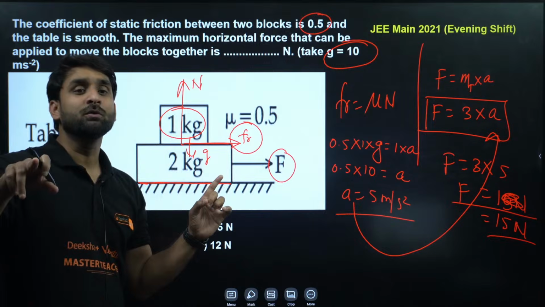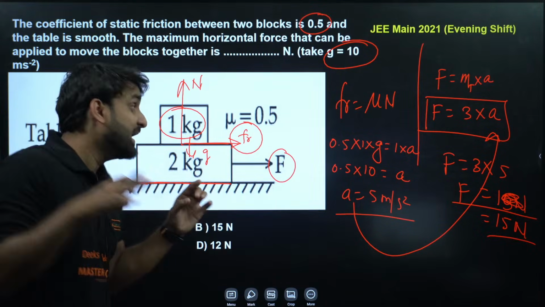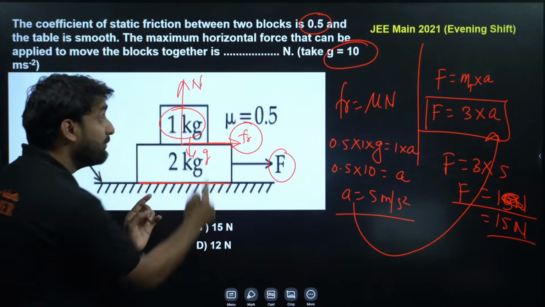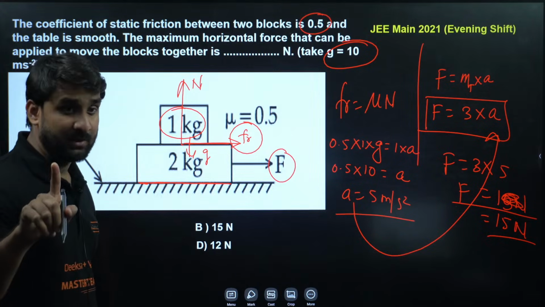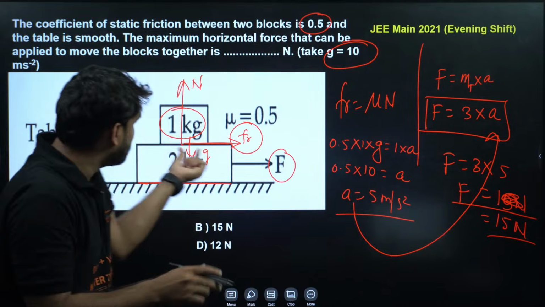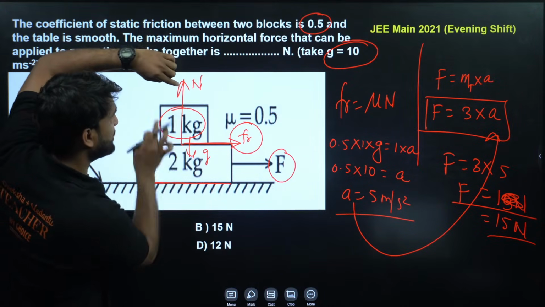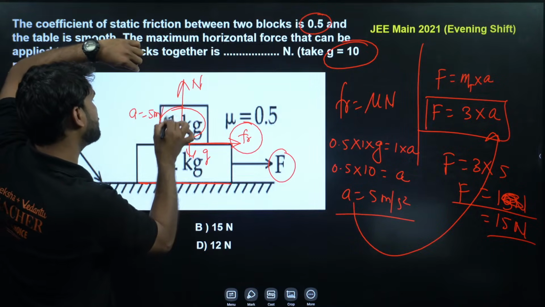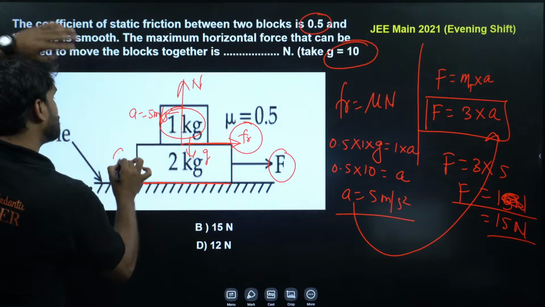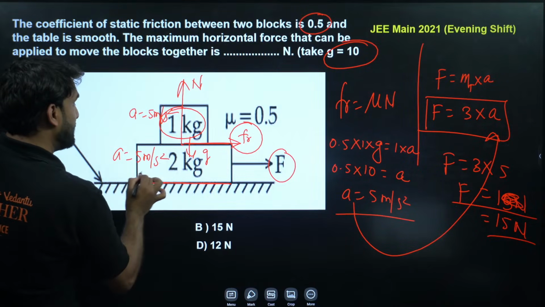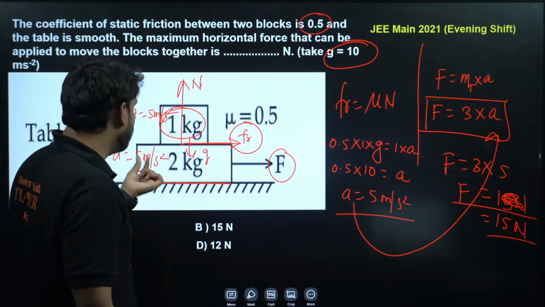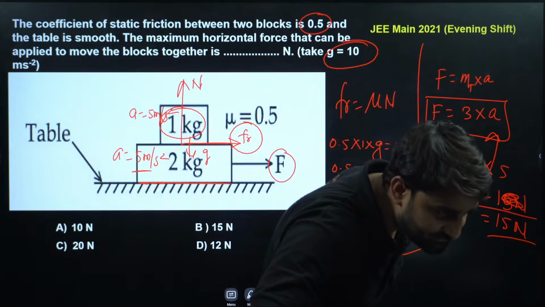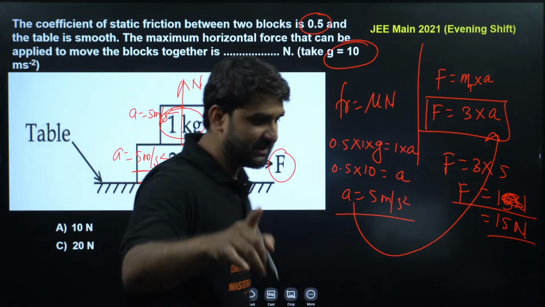So what we have to do? Find the acceleration, and to keep both the blocks in motion together, both accelerations should be similar. The acceleration of this block is 5 meter per second square. So if the acceleration of this block is 5 meter per second square, the acceleration of the other block also should be 5 meter per second square. And to make the acceleration 5 meter per second square, the force applied must be 15 Newton. Is it clear? Shiva, yes sir. Yes sir, is it clear?